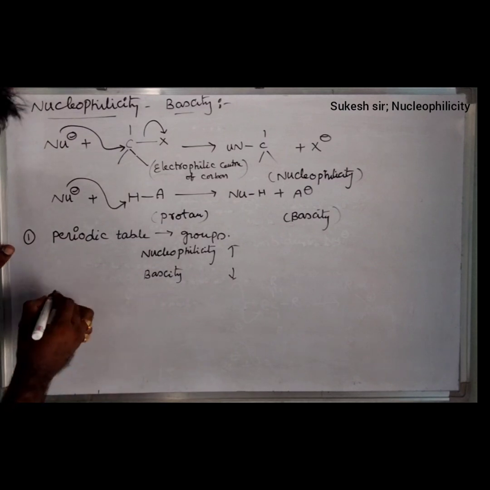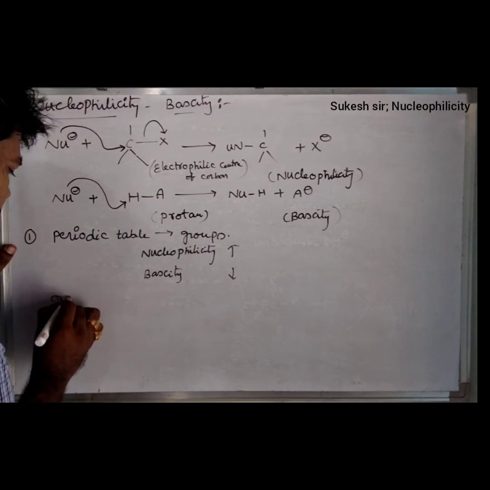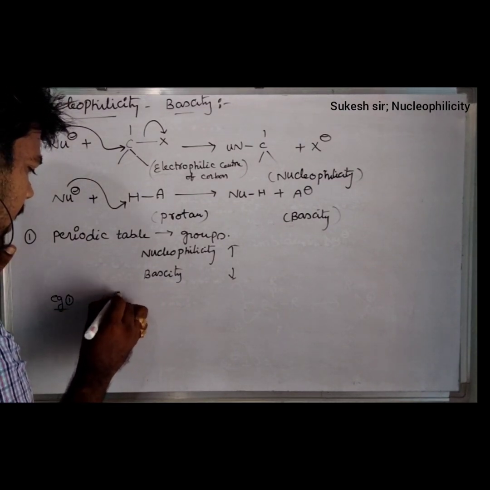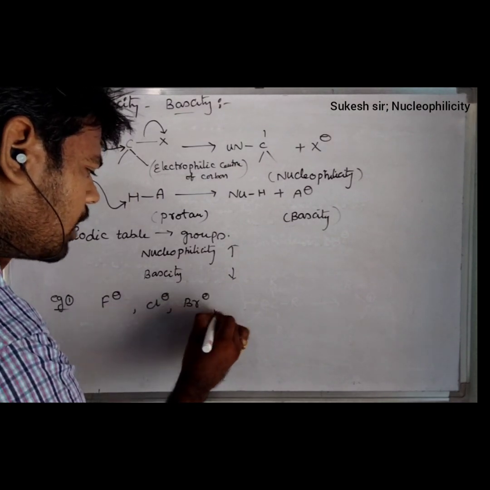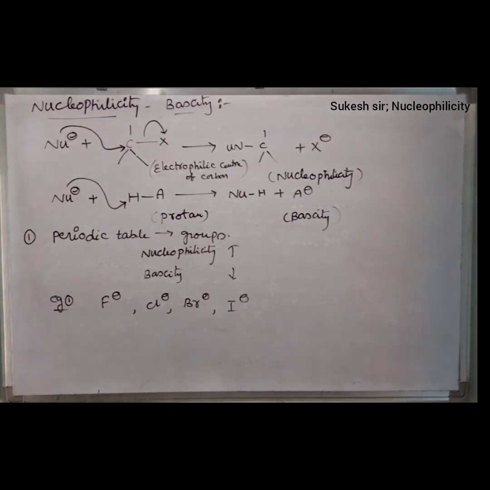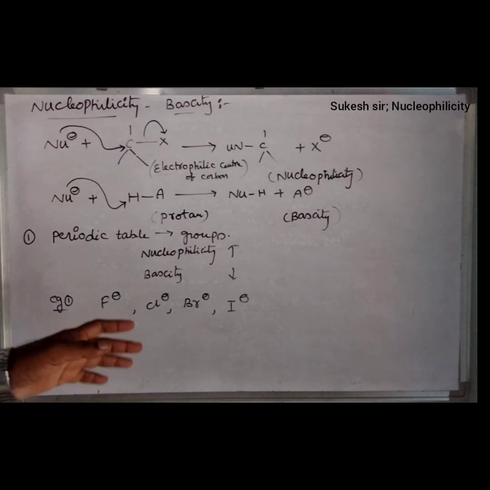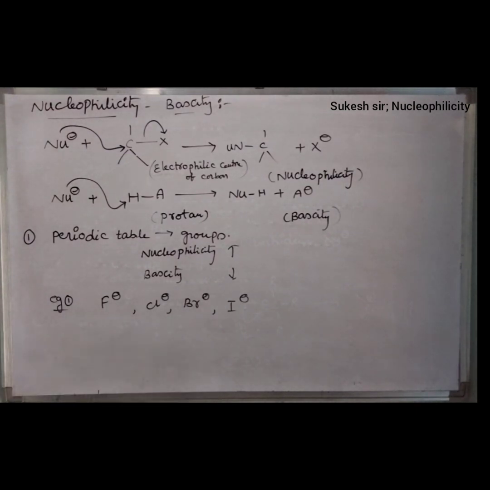One question they ask, friends, is F minus, Cl minus, Br minus, I minus. All these are considered as nucleophiles. And among all these, which one has high nucleophilicity, if they are asking?